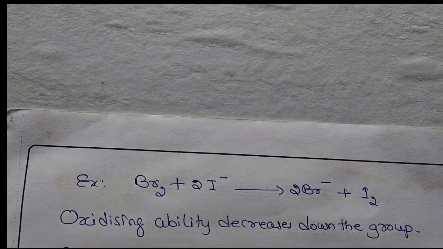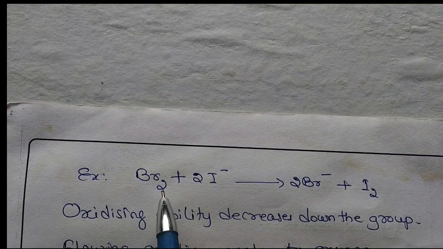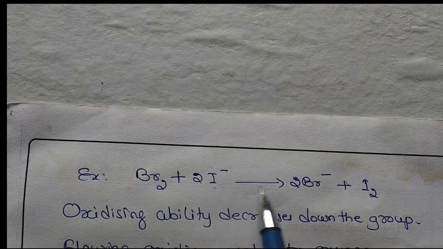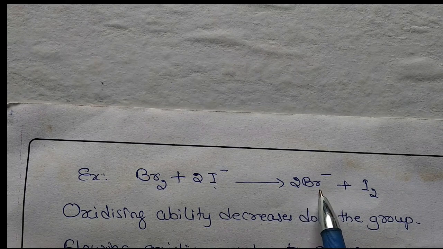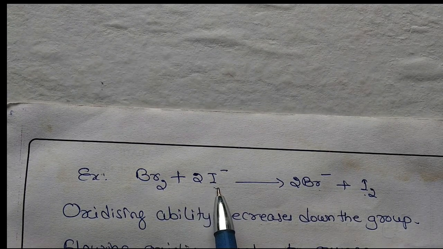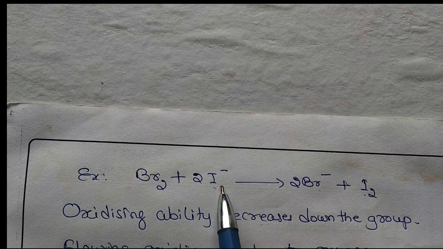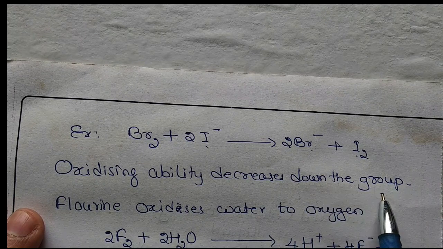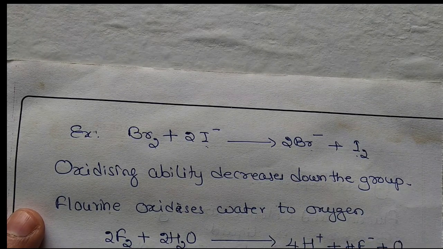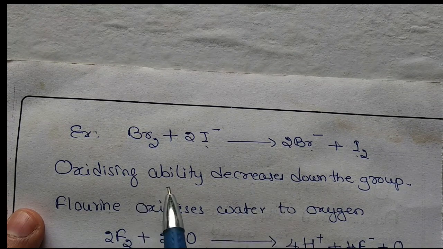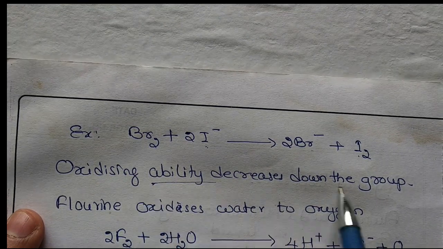So the oxidation property with an example here: bromine, and the halide of higher atomic number is iodide, so 2I minus, it gives 2Br minus and I2. Bromine is an oxidizing agent for iodide ion. Okay. Oxidizing ability decreases down the group. As you go from fluorine to iodine, oxidizing ability decreases.